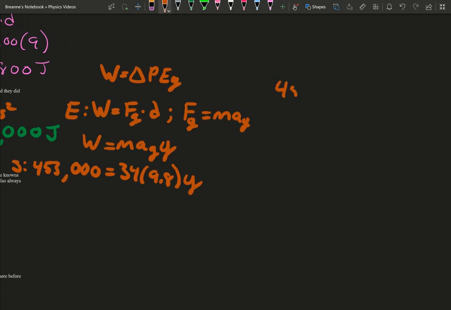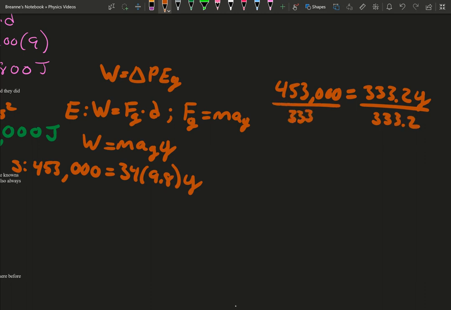So we get 4, 5, 3, 0, 0, 0 equaling 333.2 height. It's being multiplied. The opposite of multiply is divide. And what you do to one side, you gotta do to the other.